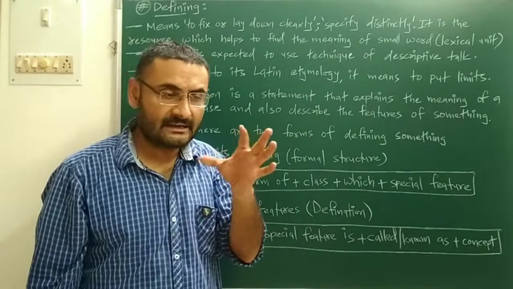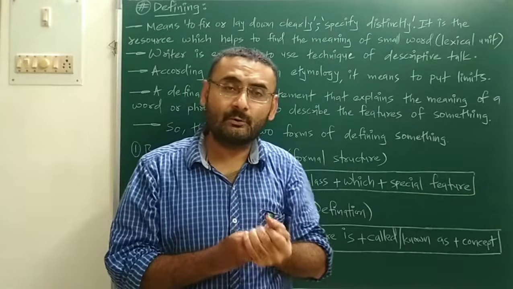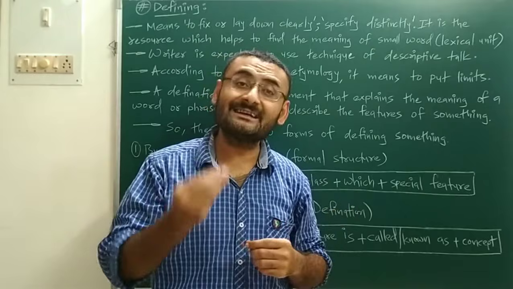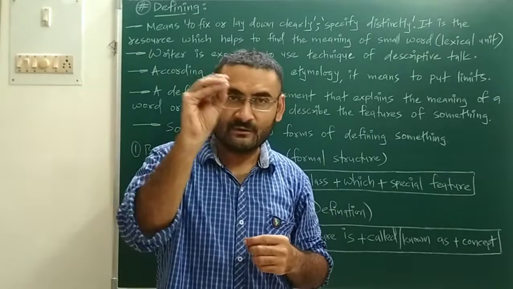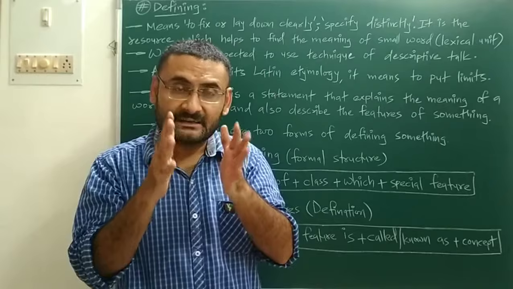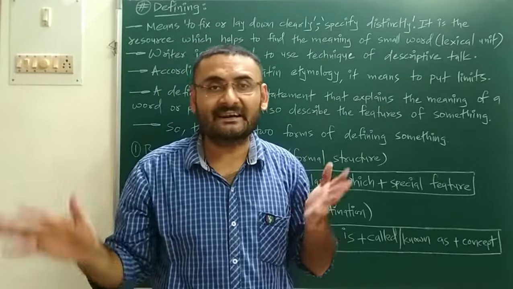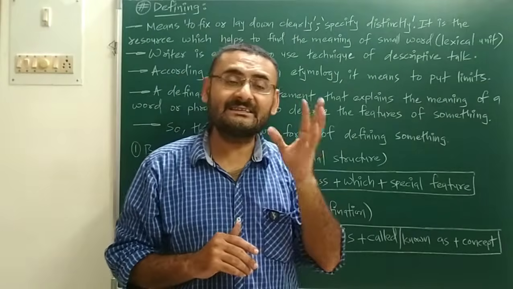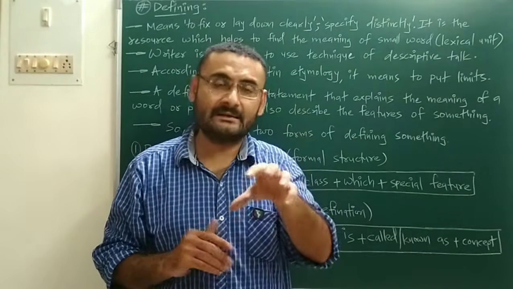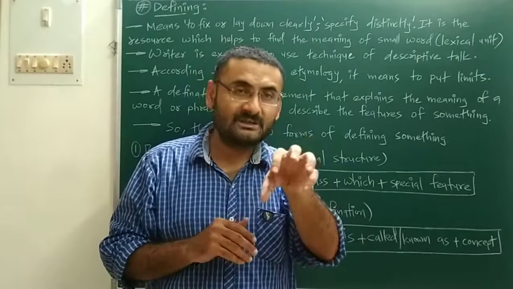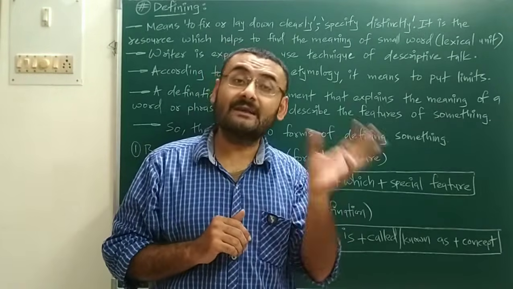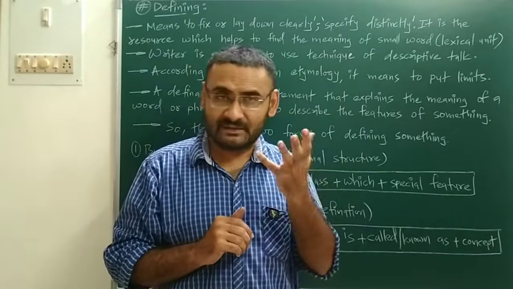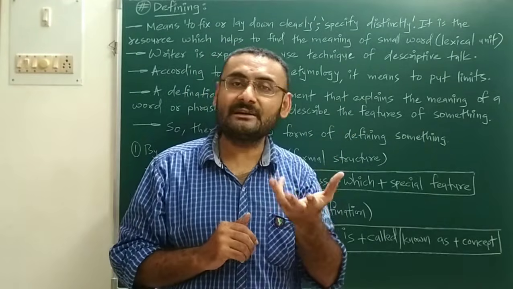Fix means that if you want to define the boiler, you can fix one thing about it: a boiler is a device. Device is the fixed thing, and in that definition you should not describe things. So I have written "specify distinctly". Distinctly means to the point, clearly. Description should not be there. Write to the point, like: a boiler is a device which converts water into steam. That is the definition of the boiler.